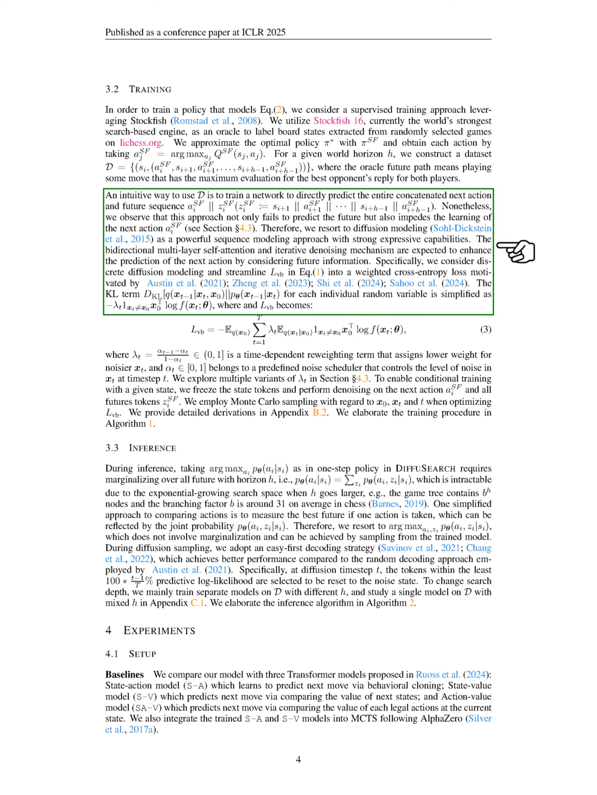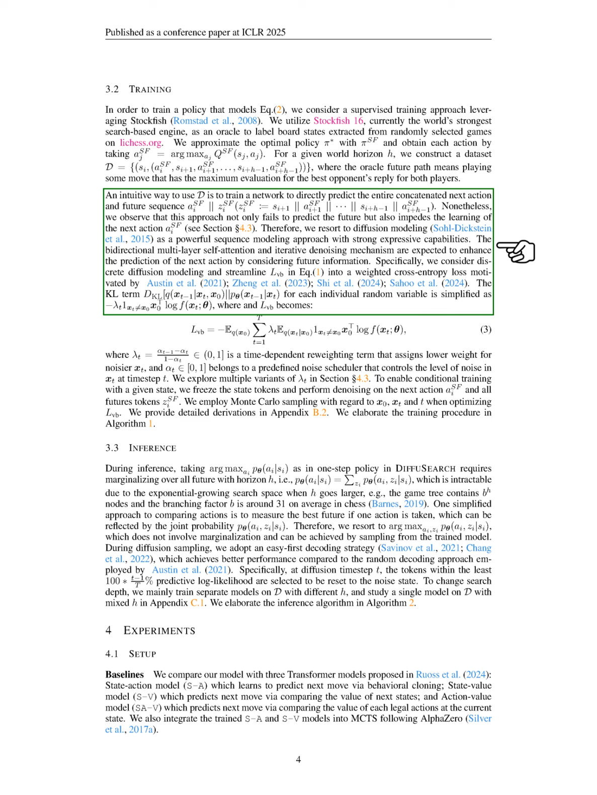However, we find that directly predicting the entire future sequence can hinder learning, so we turn to diffusion modeling, which offers strong sequence modeling capabilities. We implement a weighted cross-entropy loss for our diffusion model, simplifying the KL term for each random variable. This involves a time-dependent reweighting term that adjusts the importance of noisier variables.